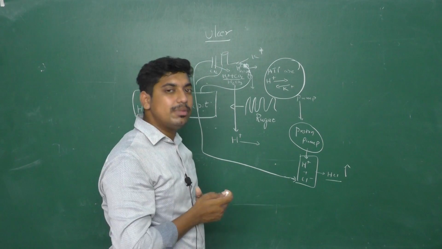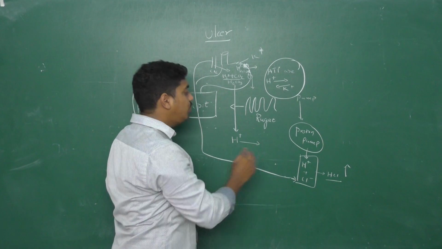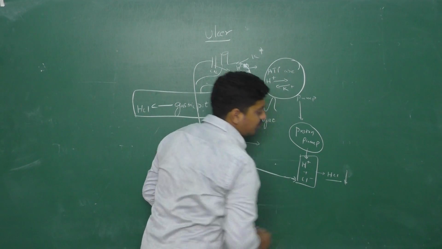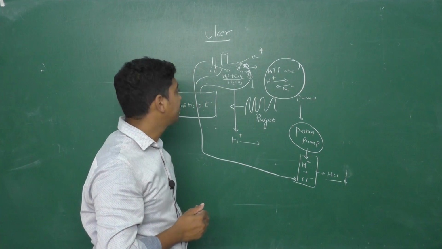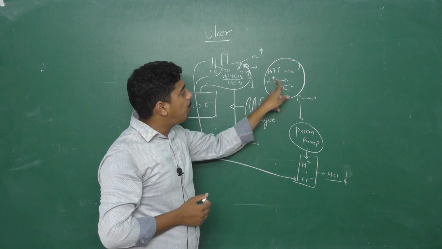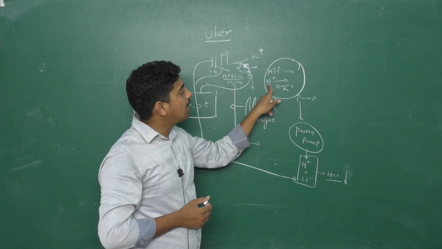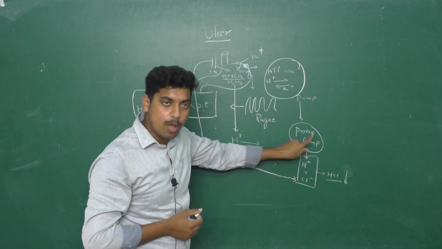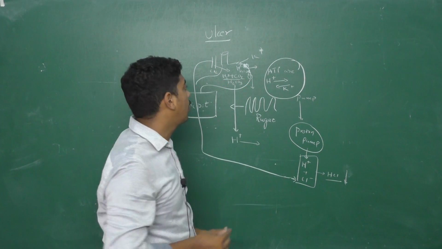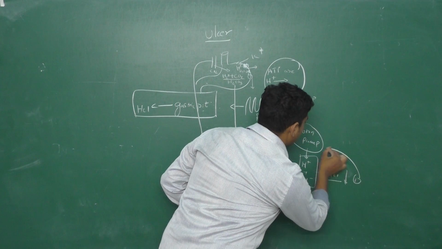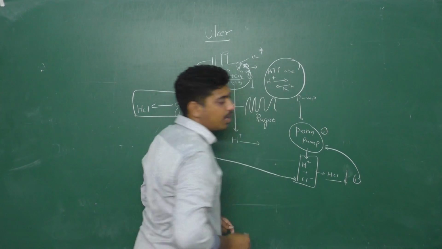So what is the primary treatment for ulcer? We should reduce the production of HCl. If we stop this hydrogen potassium ATPase pump, which is nothing but the proton pump, we can reduce HCl production. Point number one: we can reduce the proton pump. So this is point number one.